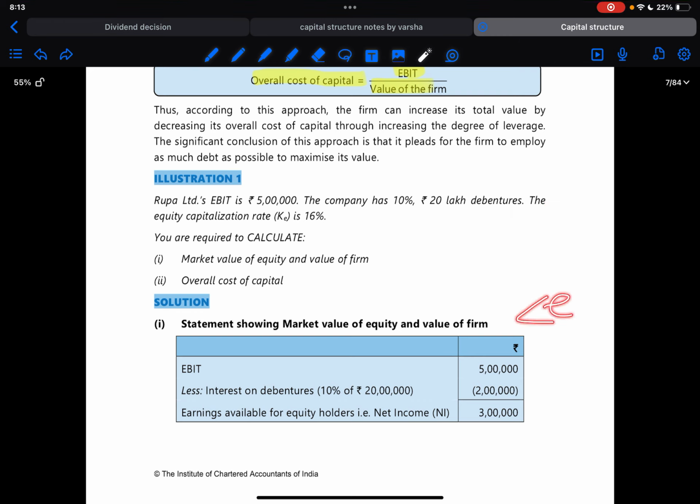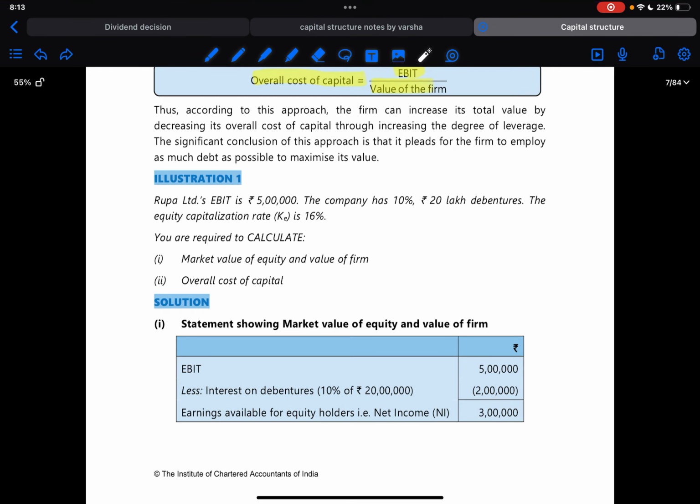Okay, that is 16%. When it comes to debt, we have 20 lakh rupees. So 20 lakh into 10% would be 2 lakh. So 2 lakh would be the interest income. So 2 lakh divided by, what is the percentage? 10%. Okay. So EBIT minus interest, we get the net income. So from this net income, we are going to divide the KD. We are going to get the cost of debt.